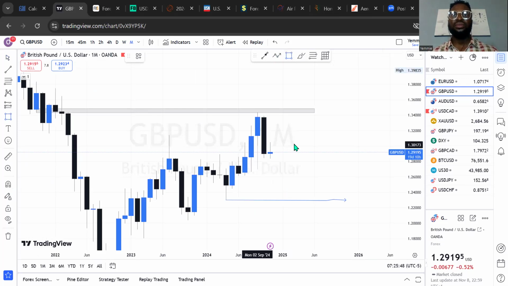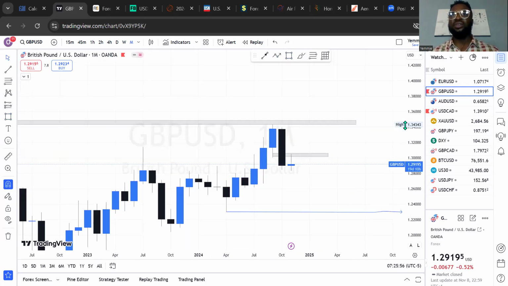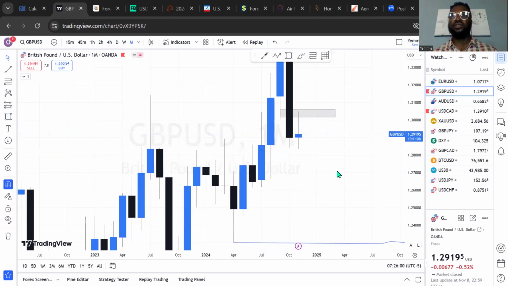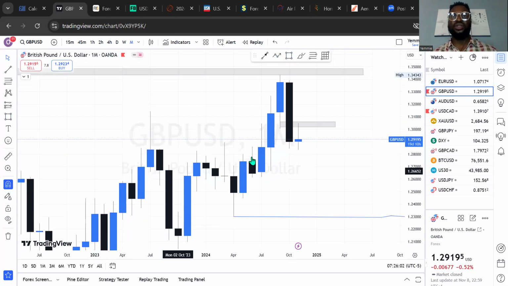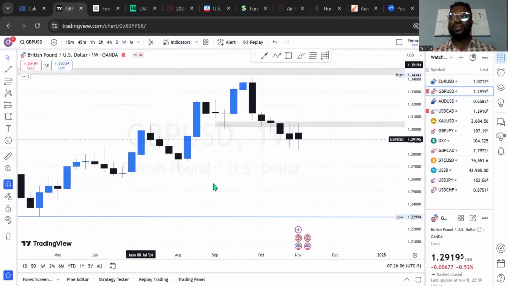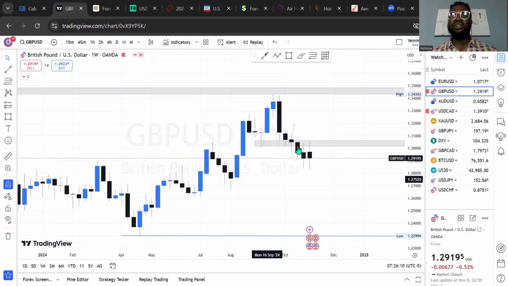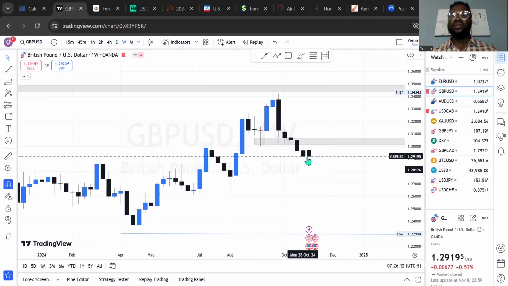From this candle to this candle, can you see that? So this level has been mitigated in the market. So ideally, as it is now, it means there's opportunity for us to sell in this market. But where exactly are we selling from, and when are we going to see the opportunity for a sell? Let's go to the lower time frame to figure that out. On the lower time frame, we're going to see that the market has actually sent us a signal since the last trading days that this is looking more bearish.